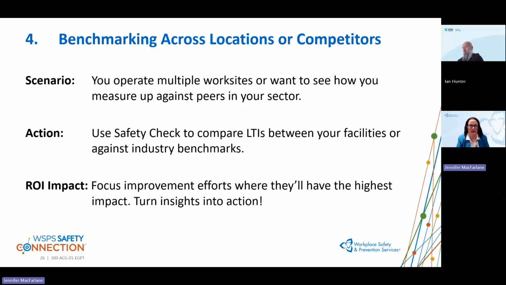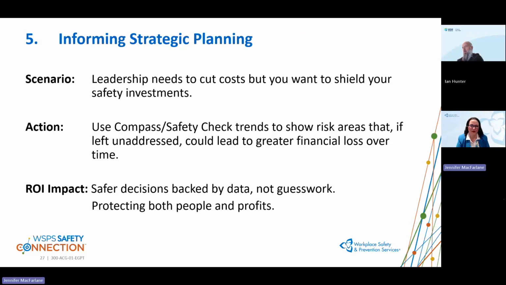Okay, ready for our last one? I love this. Strategic planning is where it's at. When we think about our leadership teams, and they want to cut costs, let's be on the proactive side of that in regards to safety investments, instead of always being on the reactive side. So leadership teams need to cut costs, but you want to shield your health and safety investments.